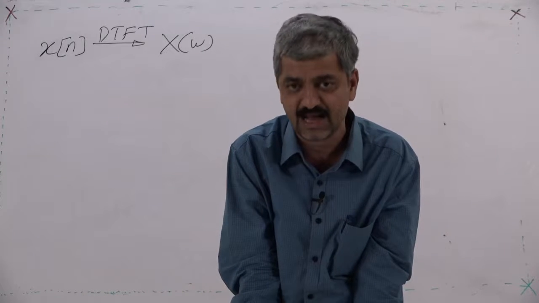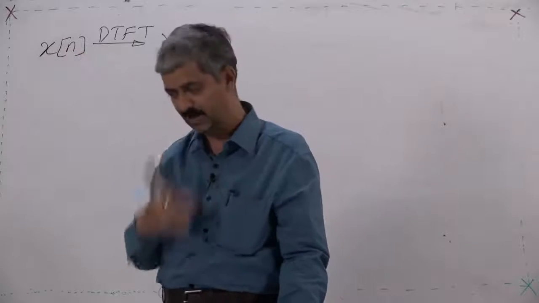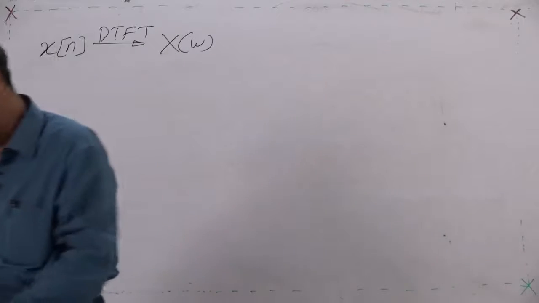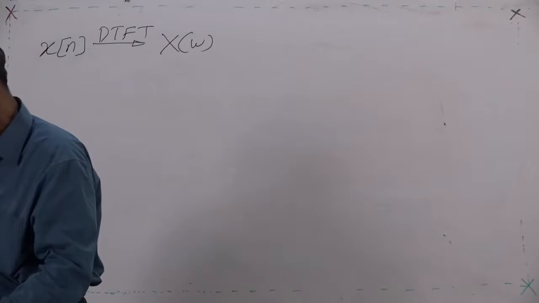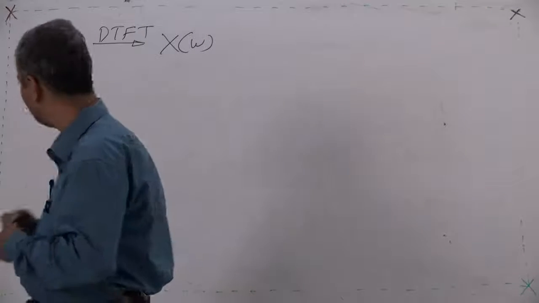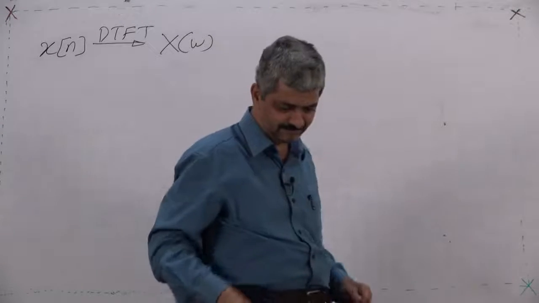For various values of omega I get something, and what it corresponds to in my x, that is what we are talking about. And in that discussion I had made a claim which you are supposed to verify.